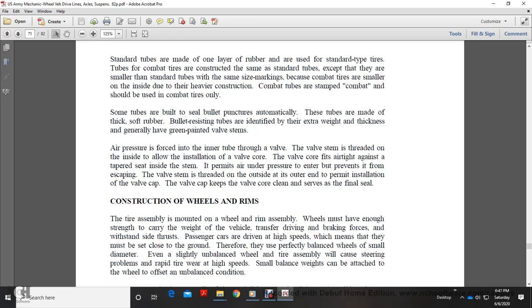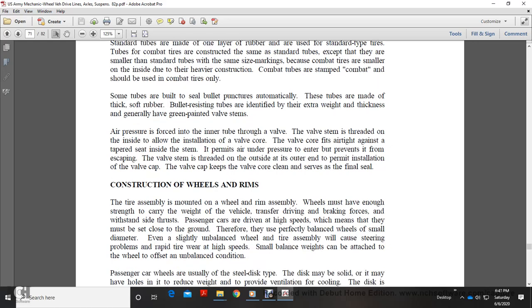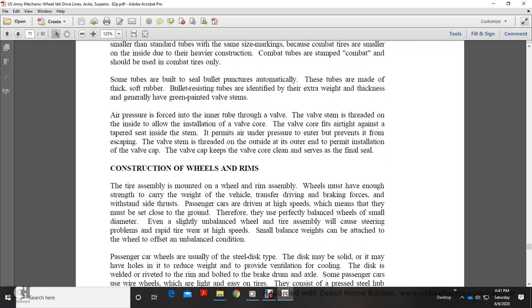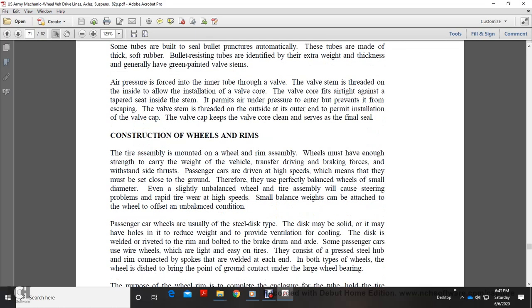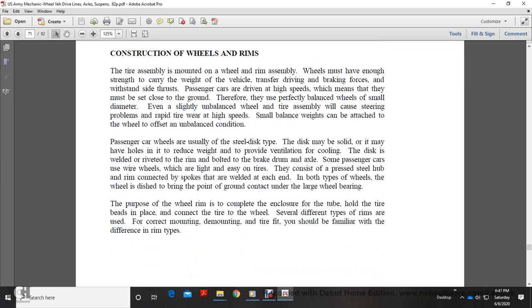core. The valve core fits airtight against the tapered seat inside the stem, which permits air under pressure to enter and prevents it from escaping. The valve stem is threaded on the outside of the outer end for the valve cap. The valve cap keeps the valve core clean and serves as a final seal.